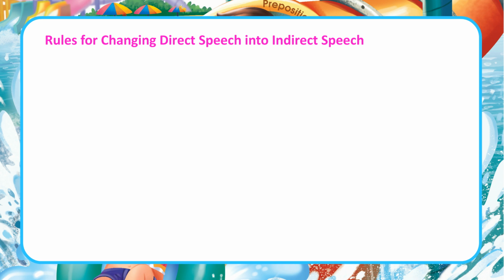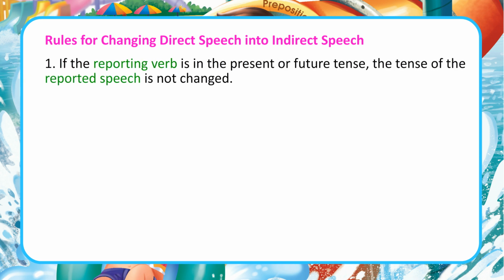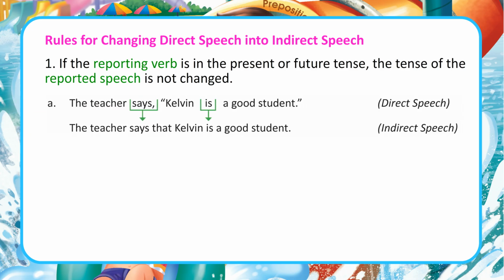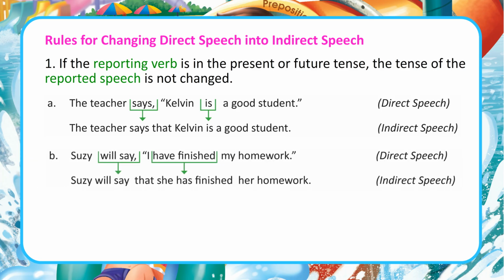Rules for changing direct speech into indirect speech. 1. If the reporting verb is in the present or future tense, the tense of the reported speech is not changed. A. The teacher says, "Kelvin is a good student." Direct speech. The teacher says that Kelvin is a good student. Indirect speech. B. Susie will say, "I have finished my homework." Direct speech. Susie will say that she has finished her homework.